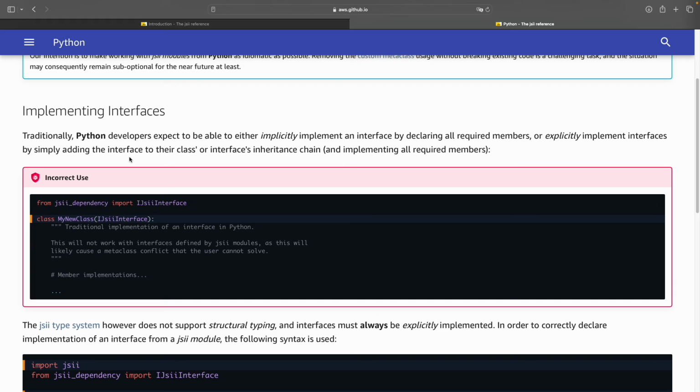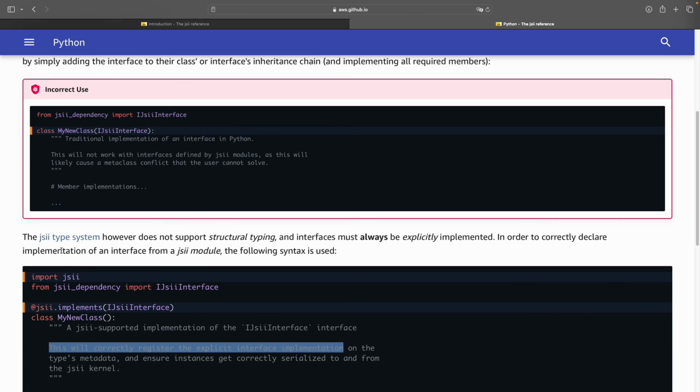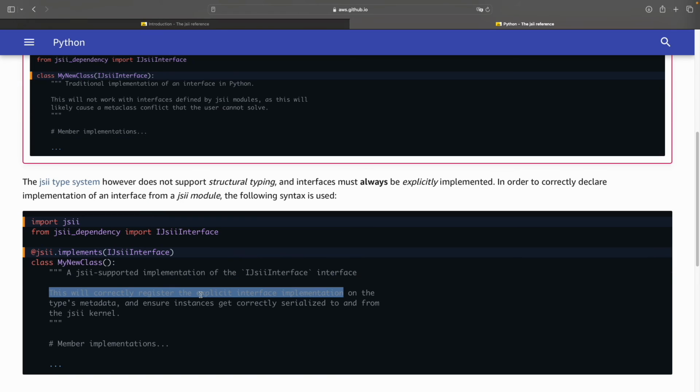Traditionally, Python developers implement the interface either implicitly or explicitly. With the JSII type system, which does not support structural typing, interfaces must always be explicitly implemented. To correctly implement the interface with the JSII module in place, you first need to import the JSII module itself.